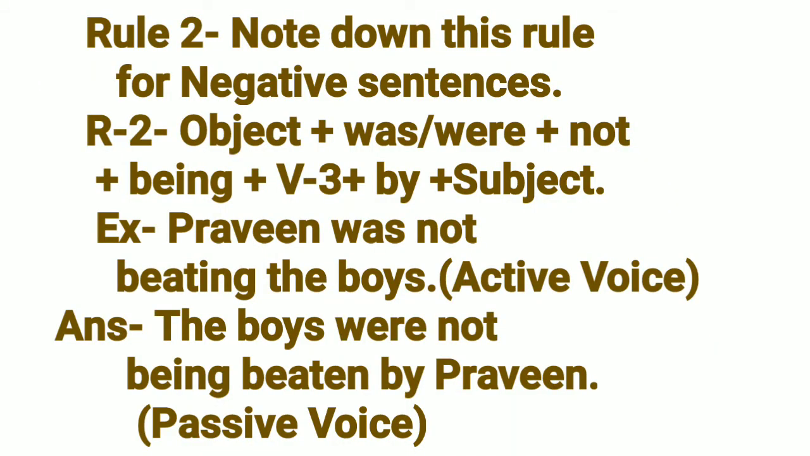Rule 2. Note down this rule for negative sentences. R2. First of all, object, then was or were, then not, then being, then V3, then by, then subject. Example: Praveen was not beating the boys. Answer: the boys were not being beaten by Praveen.